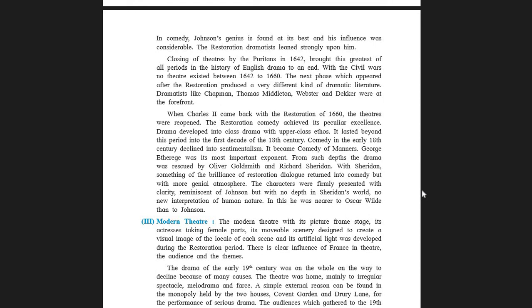So students, George Etheridge was its most important exponent. Exponent means he was the first to expose the thought of comedy in the true sense.